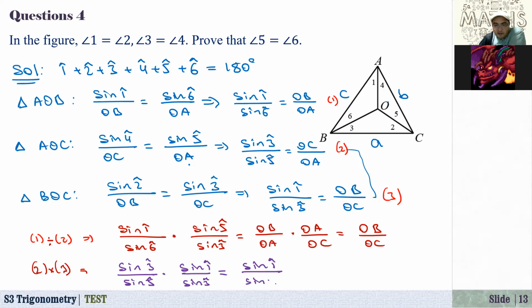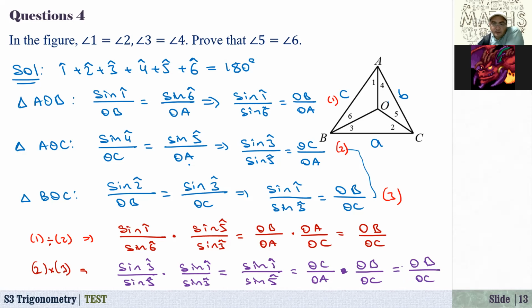sine of angle 5. On the right hand side, what we have here, OC over OA times OB over OC, because we have multiplied. And OC cancel each other, that's equal to OB over OC.